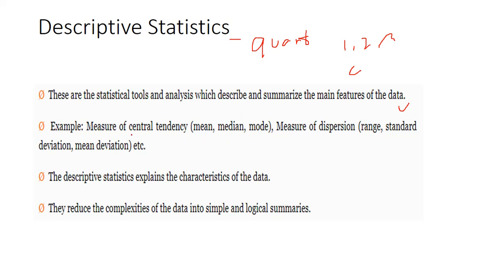I also need the difference between values from their average, which is dispersion. Dispersion means the difference between the values, the variability. What is the variability in the data set? Then we can find the measures of dispersion. The ideal measure of dispersion is standard deviation. The ideal measure of central tendency is the mean, because it gives a more exact value. Descriptive statistics explain the characteristics of the data, how the data is coming.